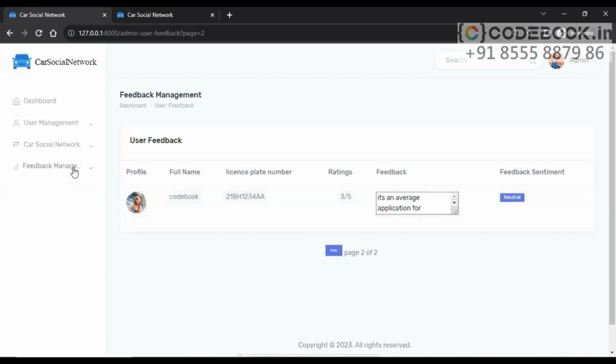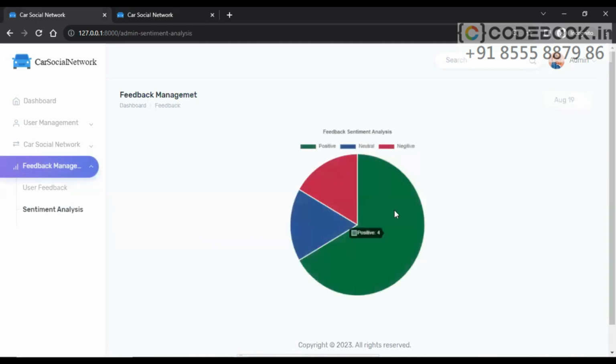And the sentiment analysis graph of this feedback we have also done. Let's see that sentiment analysis. Here it is. Totally 4 positive feedbacks are there, 1 negative feedback and 1 neutral feedback. So this was the complete application for social network. Hope you have understood it very clearly.